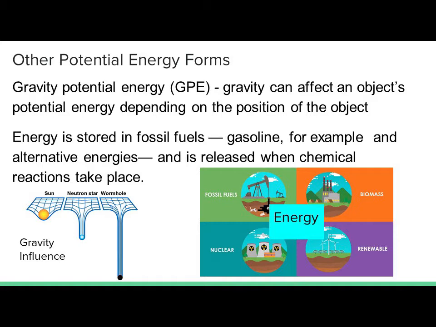Other potential energy forms: gravity potential energy, or GPE. Gravity can affect an object's potential energy depending on the position of the object, and energy is stored in fossil fuels, gasoline for example, and alternative energies, and is released when chemical reactions take place. We look at some energy forms here. We have fossil fuels, biomass, nuclear, and renewable energy.